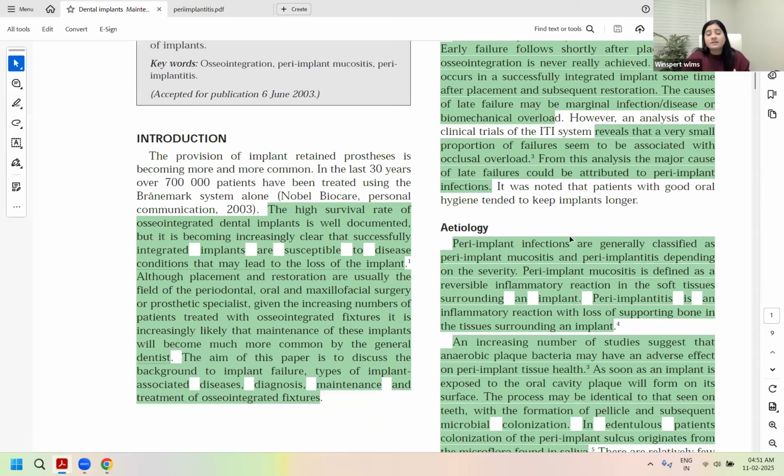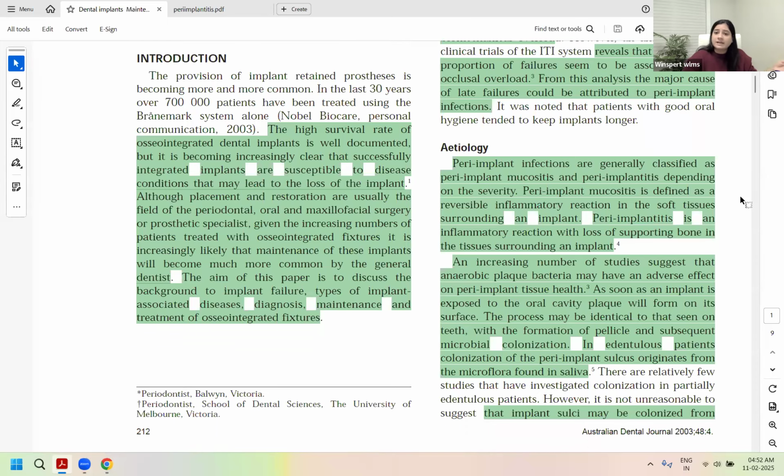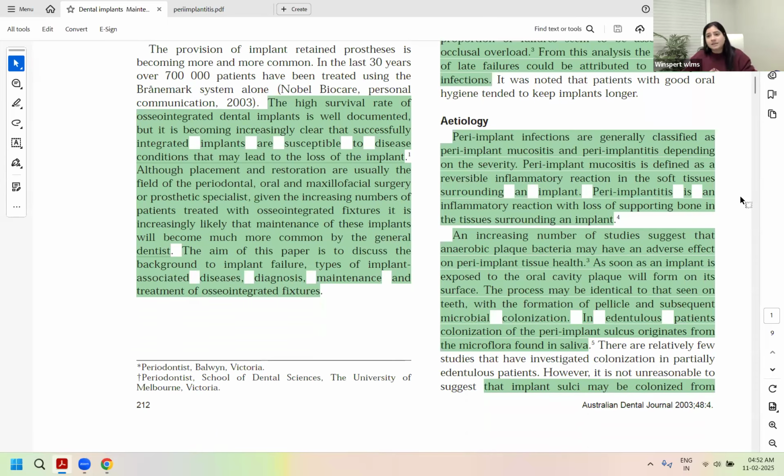So what are the causative factors for peri-implant disease? Peri-implant disease is classified as peri-implant mucositis and peri-implantitis depending upon its severity. If you were to look for its counterpart in your healthy gingiva, it would be gingivitis and periodontitis. So peri-implant mucositis is the implant counterpart of gingivitis, and peri-implantitis is the counterpart of